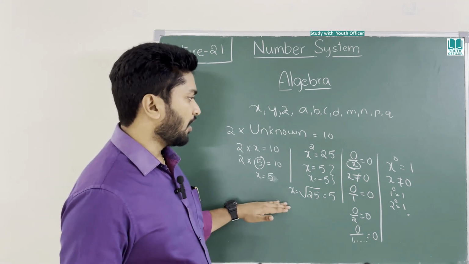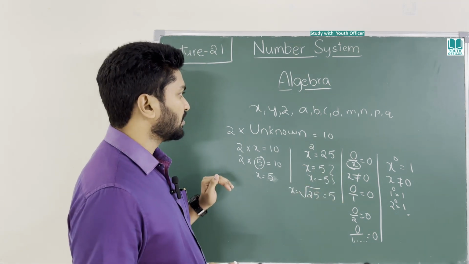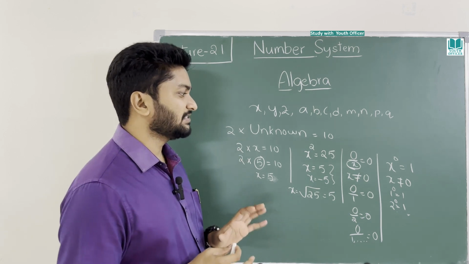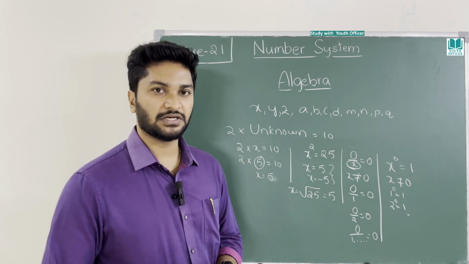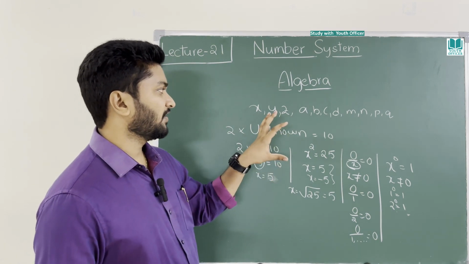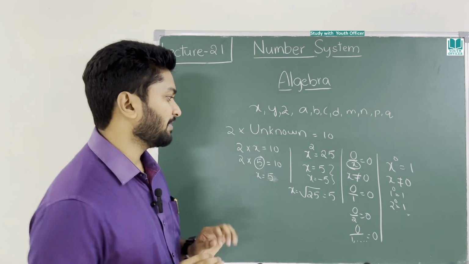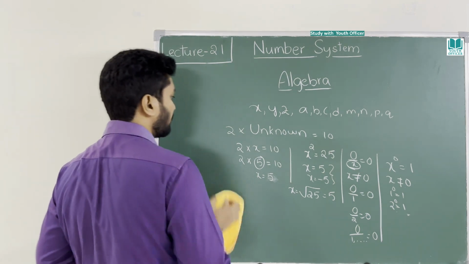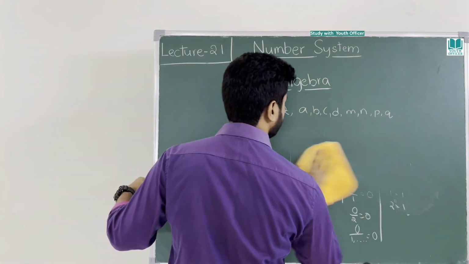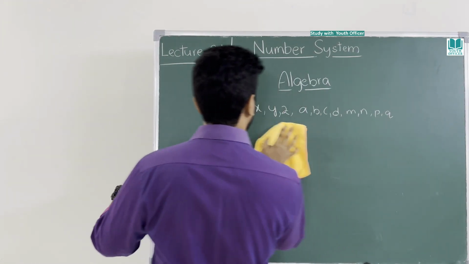Now you know how to find the unknown, right? I will teach you some other examples which will help you in the future. Before going further to the multiplication of (a plus b) whole square and all these formulas, I will teach you some basic properties which I already taught you in previous classes. What are those properties?